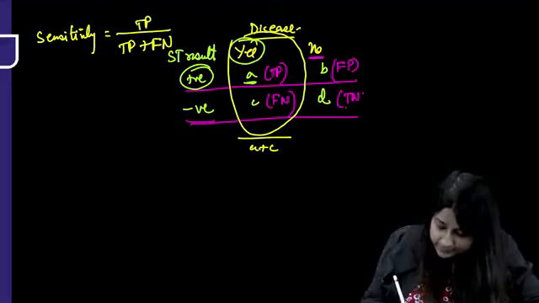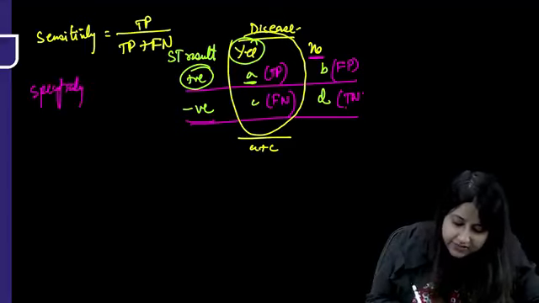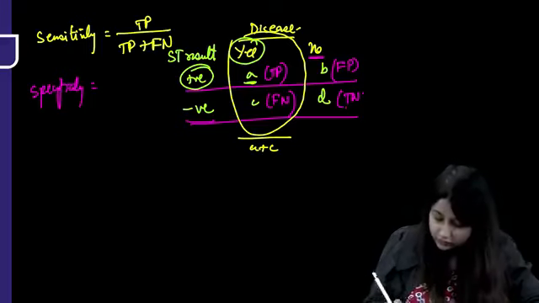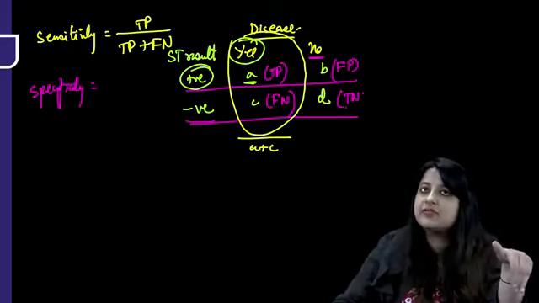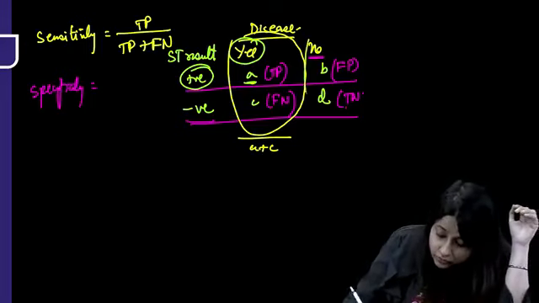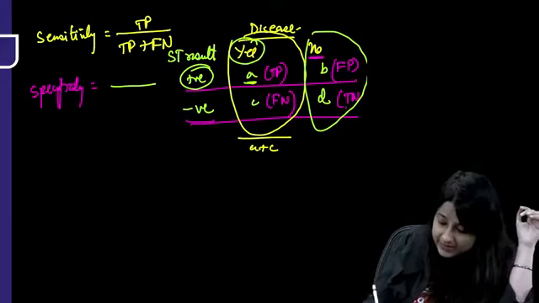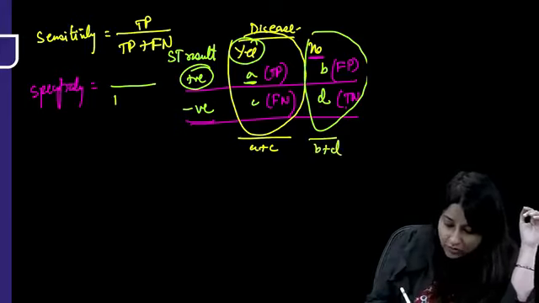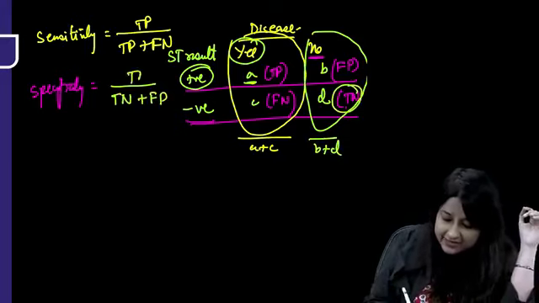What is specificity, everybody? The ability of a screening test to identify all those who do not have the disease. Just listen to the definition and write the formula. Don't memorize. Those who do not have the disease. So how many do not have the disease, guys? Disease not present in B plus D, or you will say TN plus FP. Out of this, the screening test has identified it in TN.